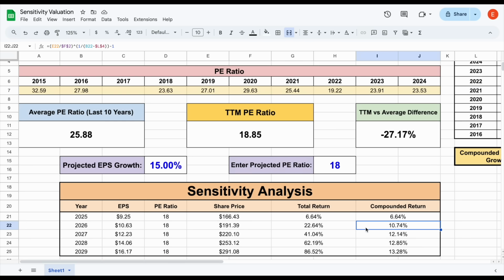And because Google continues to grow its earnings, even though it's trading at a low price to earnings multiple, by 2029, the total return would be 86.5%, with a very nice compounded return of 13.28%. Keep in mind, again, this is assuming investors are going to be willing to pay an even lower multiple for Google than they are right now.